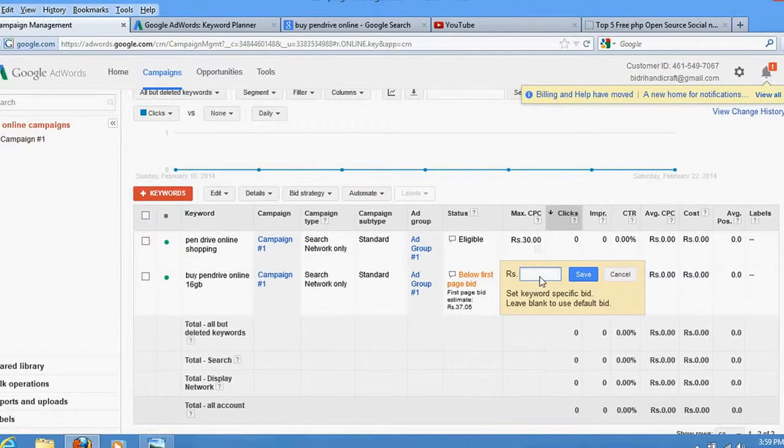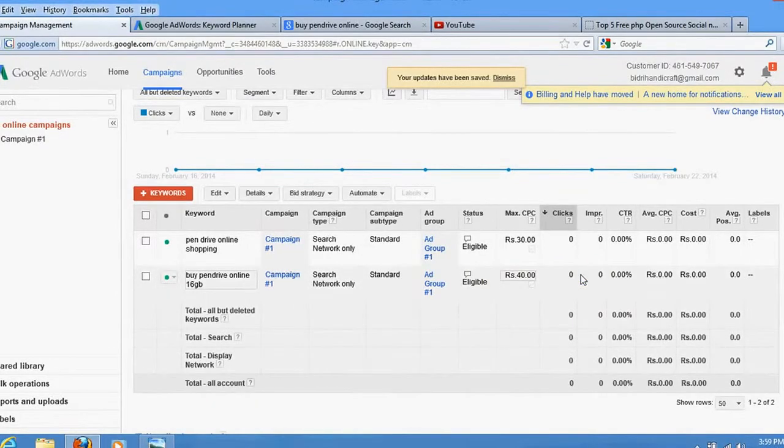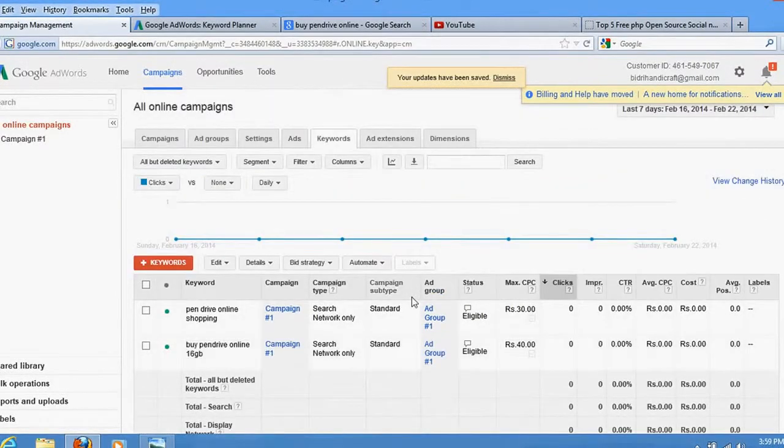So guys, this is the thing, and you can see later on when you run your campaign, after making payment, how many people have clicked on your ad, how much has been deducted, and how much money is left in this billing section.